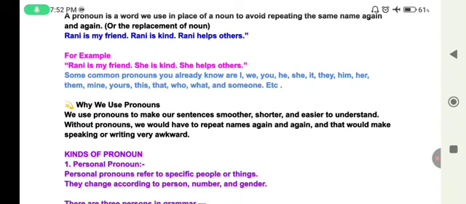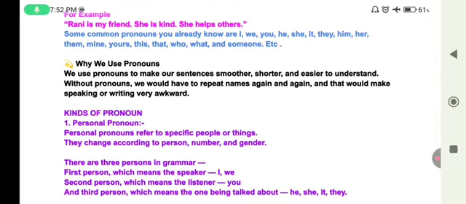So why do we use pronouns? We use pronouns to make our sentences smoother, shorter, and easier to understand. Without pronouns, we would have to repeat names again and again, and that would make speaking or writing very awkward. Now let's learn about the 8 main kinds of pronoun. So let's start from the first kind.